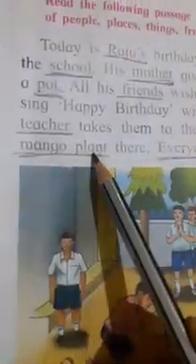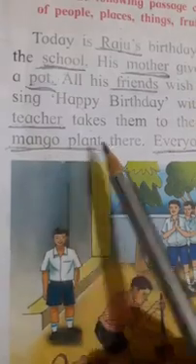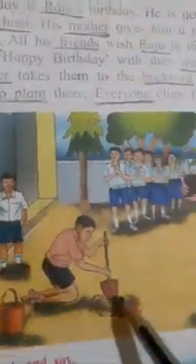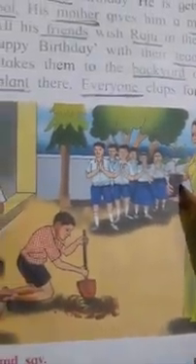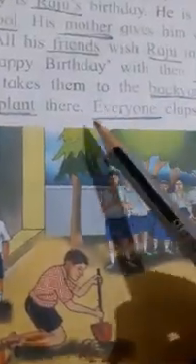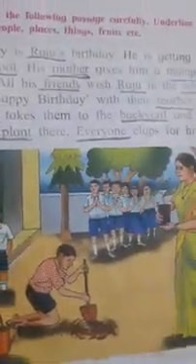And plants the mango plant there. See, look at here. Raju is digging the ground and teacher is holding mango plant here. Everyone claps for him. So everyone is clapping.